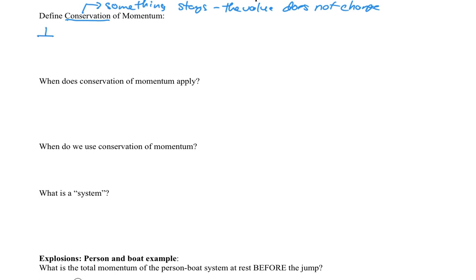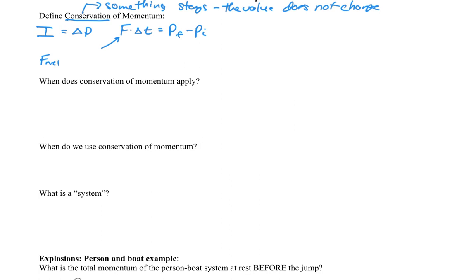Well, let's remember our impulse change in momentum equation looks something like that. And we know that impulse is just force times the change in time, and change in momentum is just the final value of the momentum minus the initial value. And this is still going to be true even with conservation of momentum. Where it gets interesting, though, is what if this force is zero?